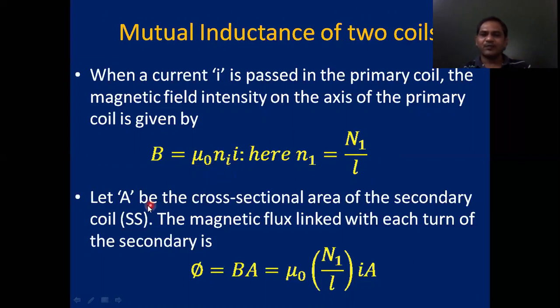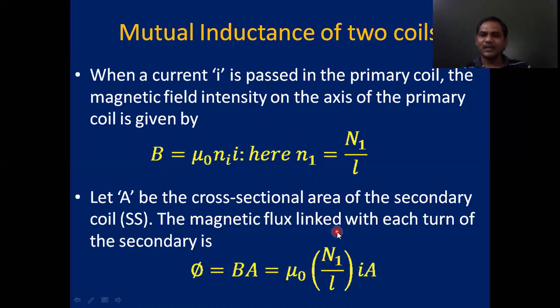If A is the cross-sectional area of the secondary coil, then magnetic flux linked with each turn of the secondary would be phi equal to B into A. How are we writing the relation between flux and flux density? Phi equal to B into A. If there is only one turn, then phi equal to B into A. We are writing B substituted, mu naught N1 by L I into A.